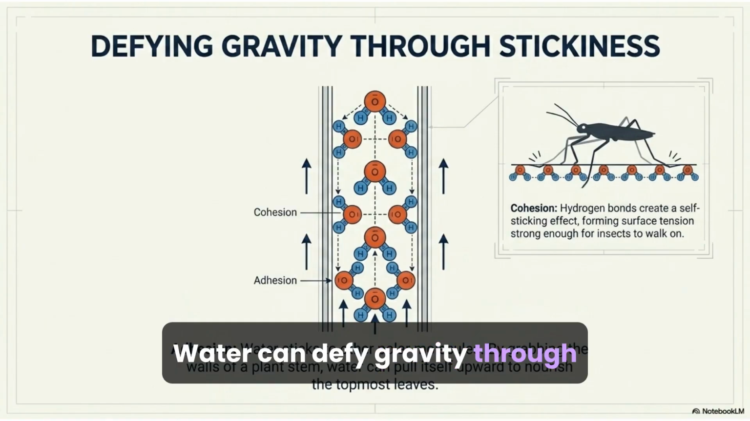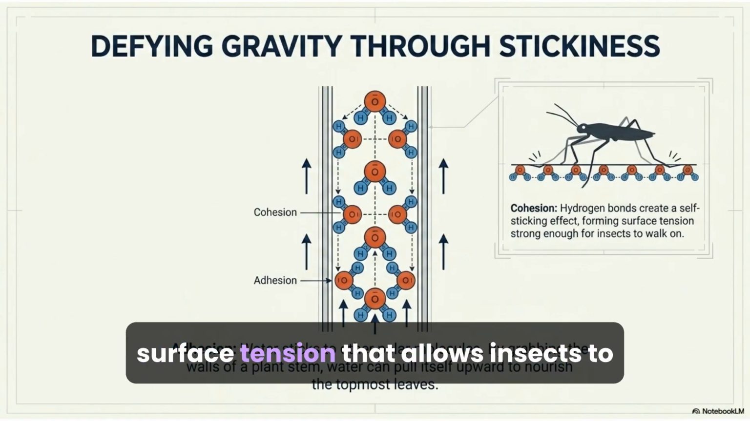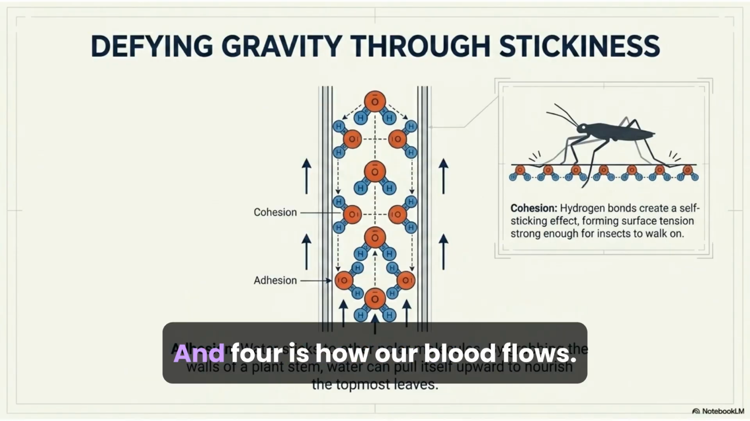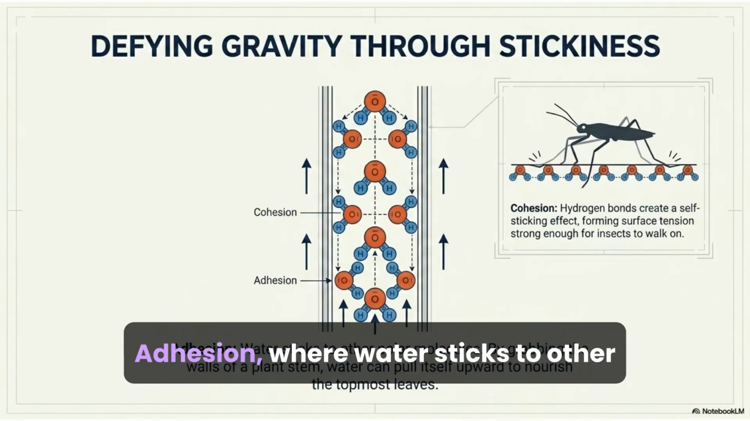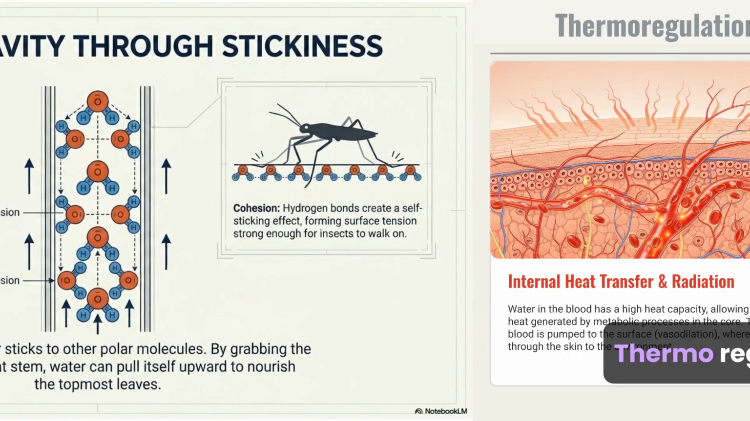Water can defy gravity through stickiness. Cohesion, a self-sticking effect, creates surface tension that allows insects to walk on water. And adhesion is how our blood flows. Adhesion, where water sticks to other polar molecules, helps it move up blood vessels.